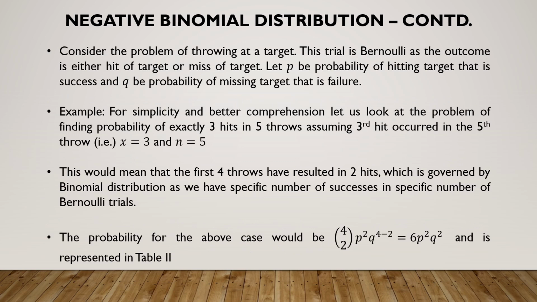For better comprehension, let us look at the same example that we dealt with in the binomial distribution. We are looking for 3 hits out of 5 throws, with the extra condition that the third hit is happening in the 5th throw. Without this extra condition, the problem is binomial. Observe that we look for 3 successes in 5 throws with the condition that the third success occurs in the 5th throw, meaning that the first 4 throws have resulted in 2 successes or 2 hits, which is binomial. Therefore, we get the probability as 6p square q square. The 6p square q square is the probability up to the 4th trial. We have not taken the 5th trial into consideration. Now for this, we have the exhaustive cases represented in table 2.